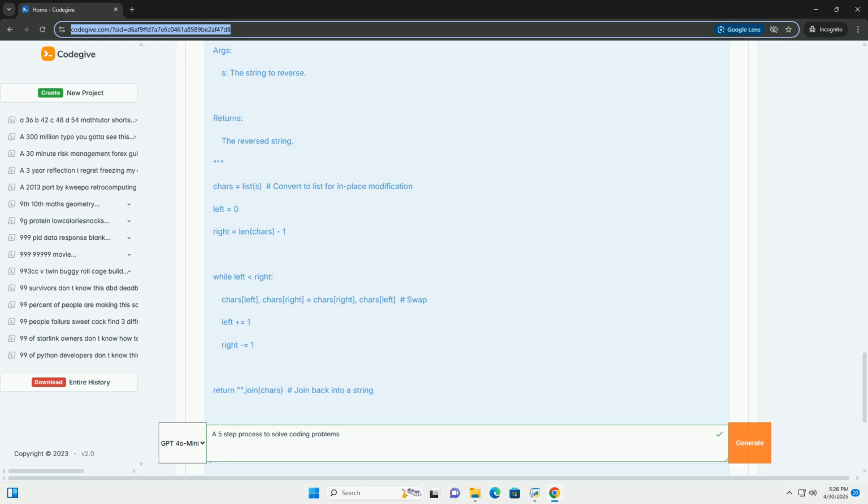By following this structured approach, you'll become a more efficient and effective problem solver in your coding endeavors.